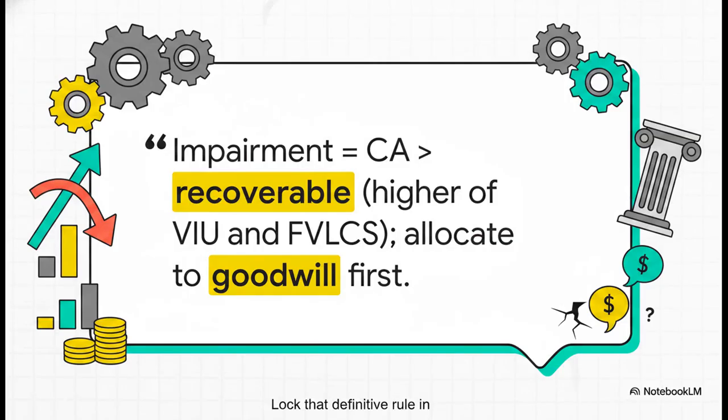Let's cement this standard. Your one-line summary: impairment equals carrying amount greater than recoverable. Recoverable is the higher of VIU and FVLCS. Allocate to goodwill first. Lock that definitive rule in.